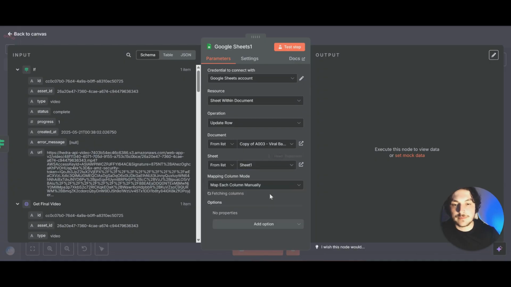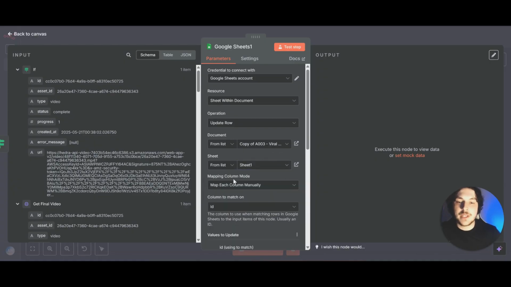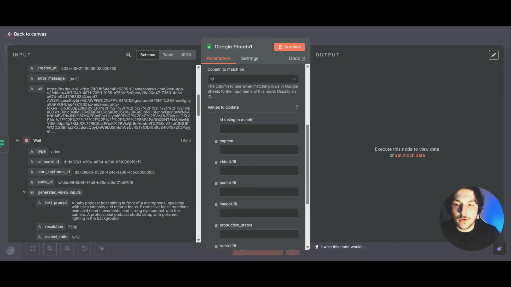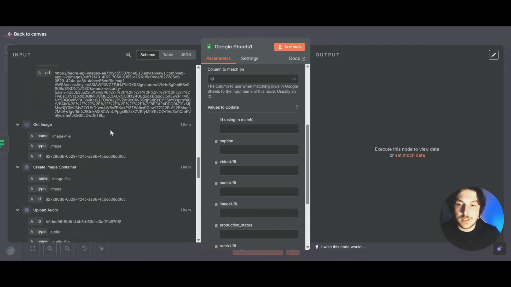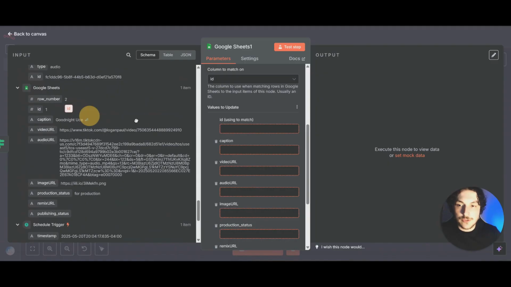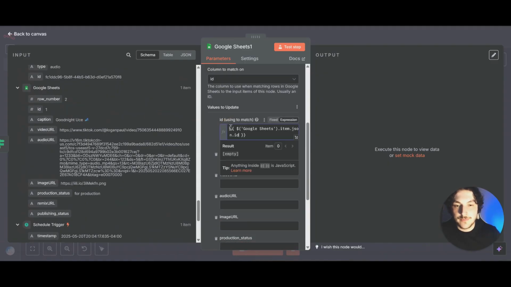Sheet 1. And now we're going to map each column manually. So if we scroll down for the ID, we're going to find that original Google Sheet node that we had over here on the left. So you might have to scroll down a little bit. And for ID, you're just going to want to drag in the ID.